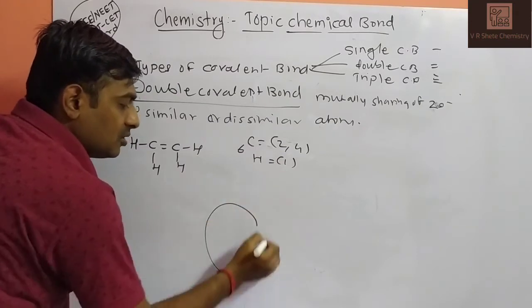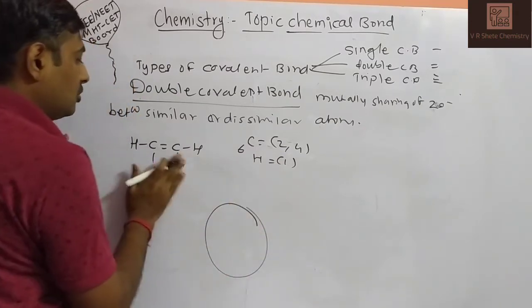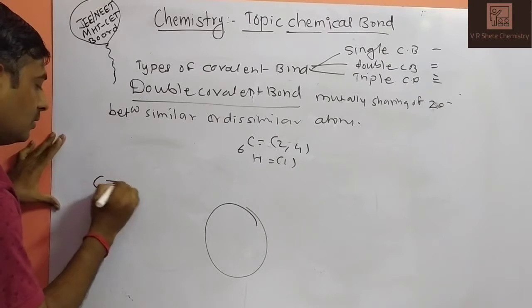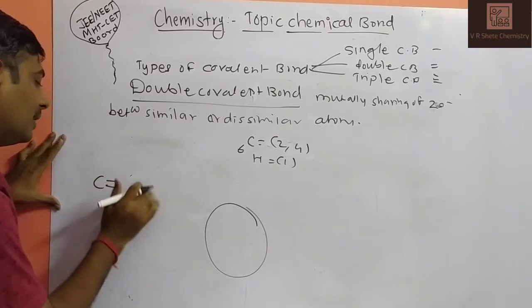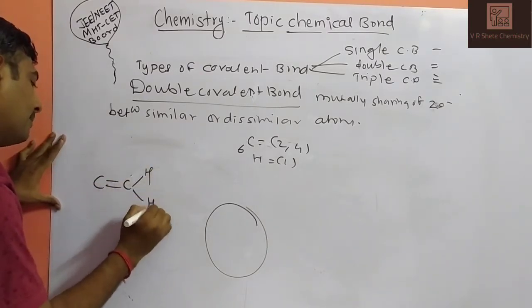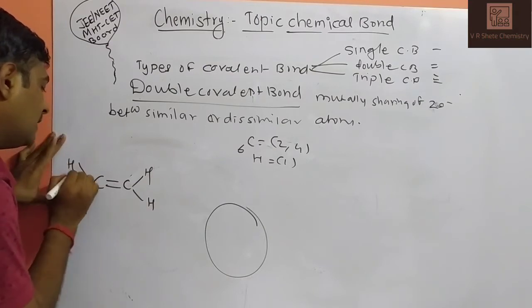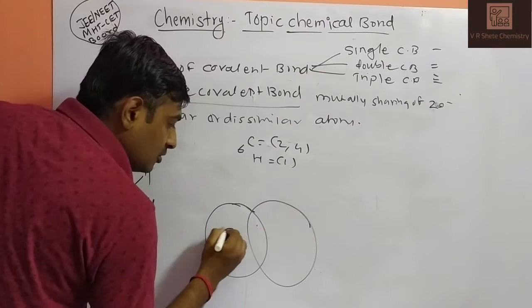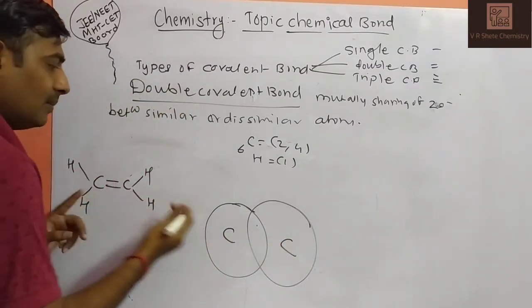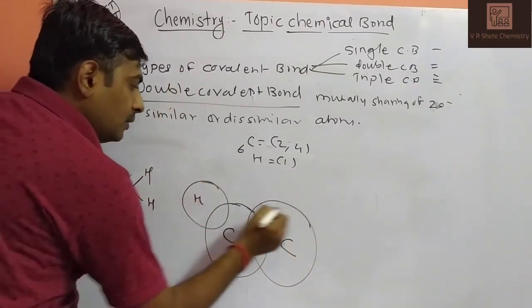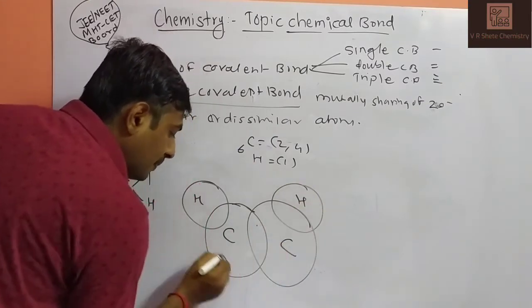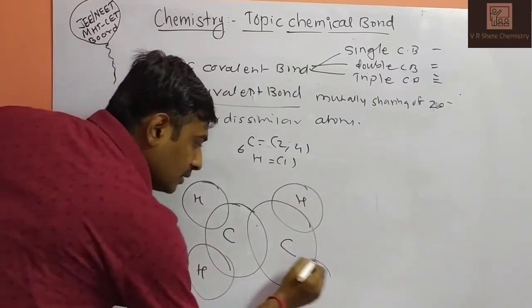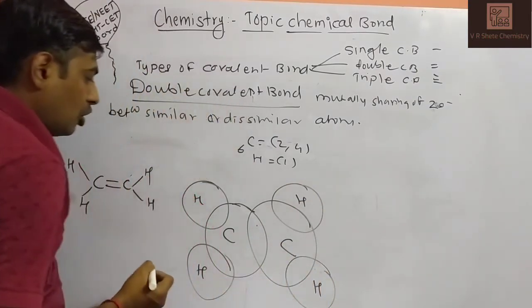So this is your first carbon. We can draw like this also because it is trigonal geometry. Geometry we will discuss in the next videos. So this is your carbon, second carbon. Then this is your hydrogen, this is your hydrogen, this is your hydrogen, this is your hydrogen. So how many bonds are there?